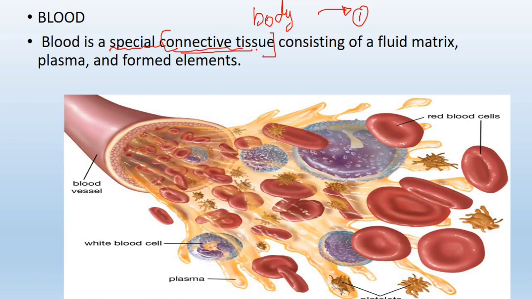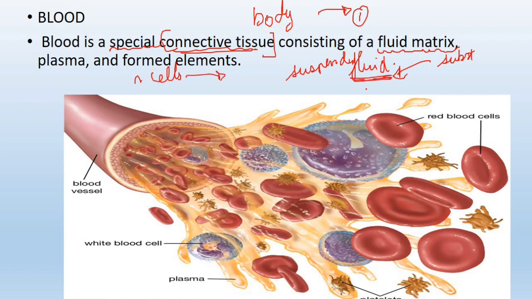So it's a kind of connective tissue, but what it is mainly comprised of is a fluid. The matrix of the blood is mainly in the form of a fluid, in which substances or materials are embedded. All the cells in the blood are suspended in this liquid state.